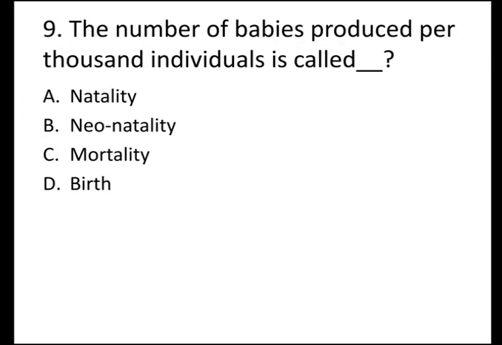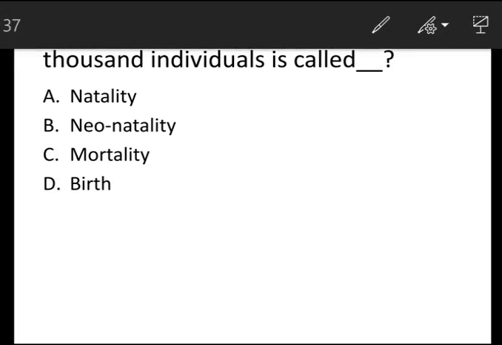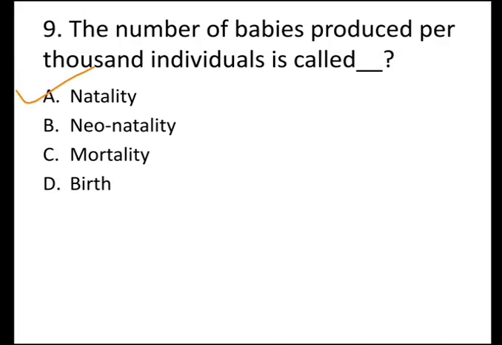The next question is, the number of babies produced per 1,000 individuals is called, and the options are A, natality, B, neonatality, C, mortality, and D, birth. And the correct answer is A, natality. The number of babies produced per 1,000 individuals is called natality in terms of demography.